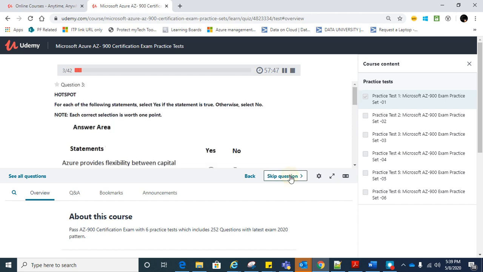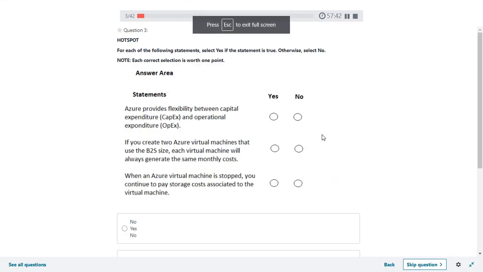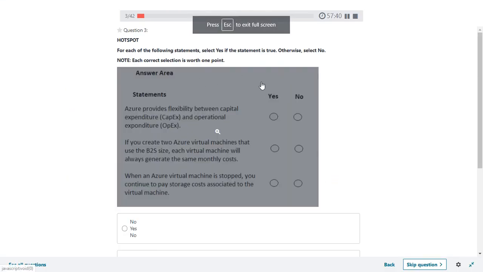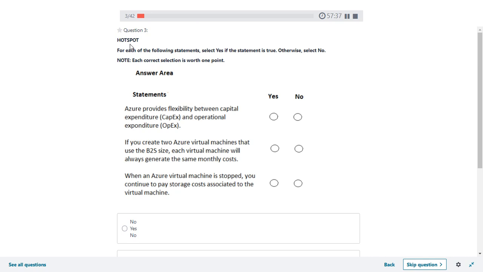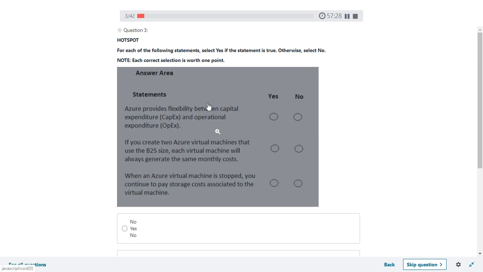Let's see the next question. Let me make it full screen. In this exam there are specific types of questions they will ask: multiple choice with single answer or multiple answers, hotspot-type yes/no questions, and questions where they give a statement and a solution and ask whether that solution is sufficient or not.